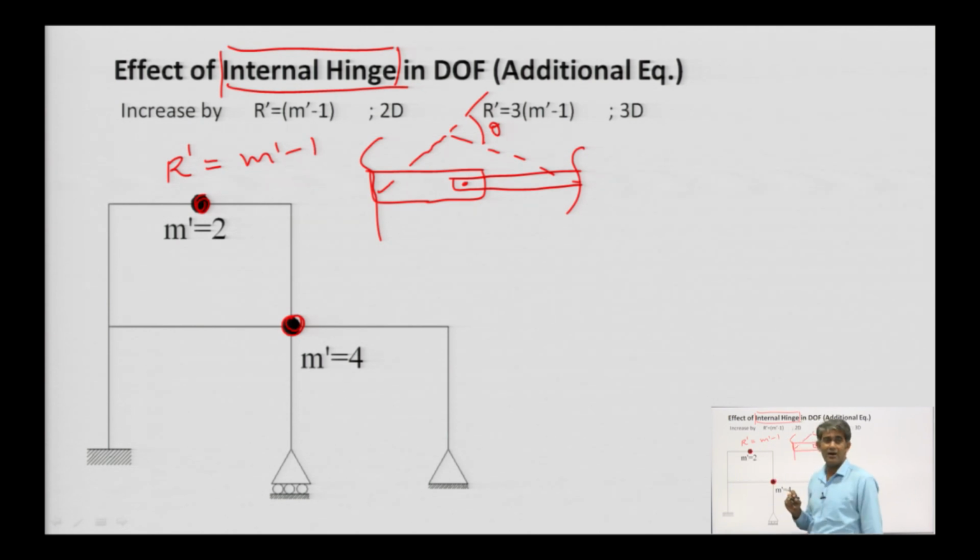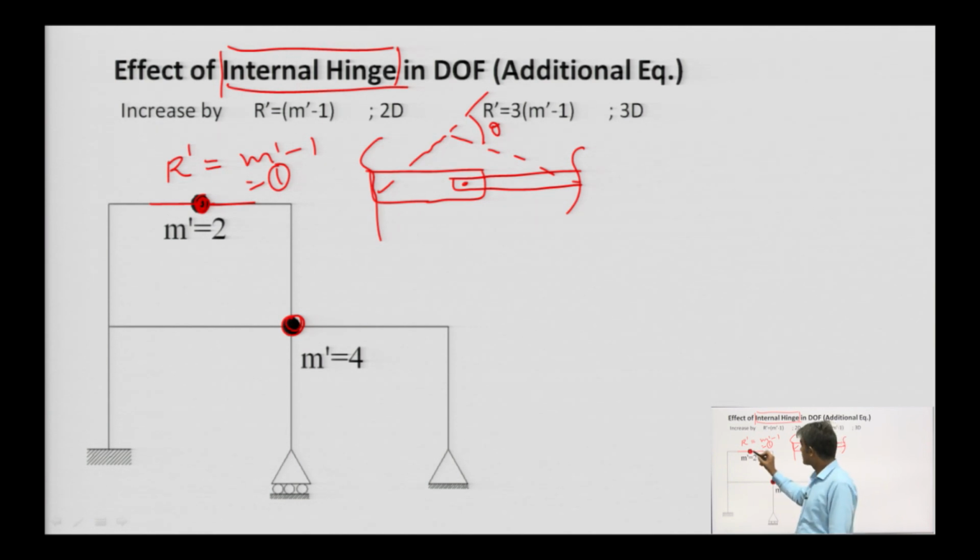M dash is the number of members joining at the internal hinge. At this one internal hinge, two members are connected. So, m dash value here will be 2. So, the additional degree of freedom due to this joint is m dash minus 1, means 2 minus 1 is equal to 1.